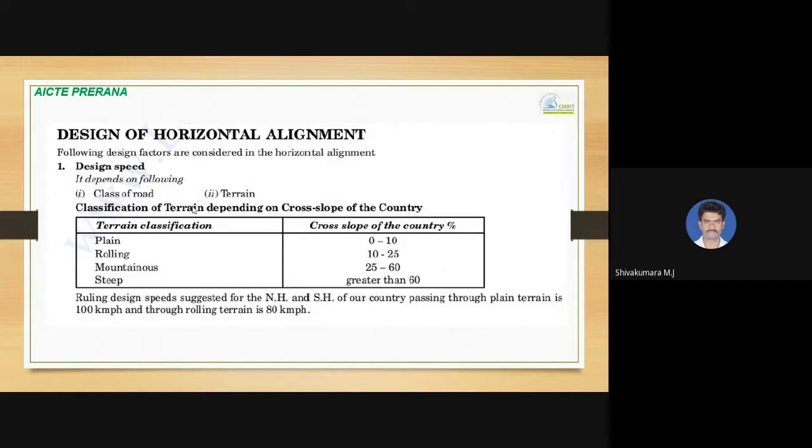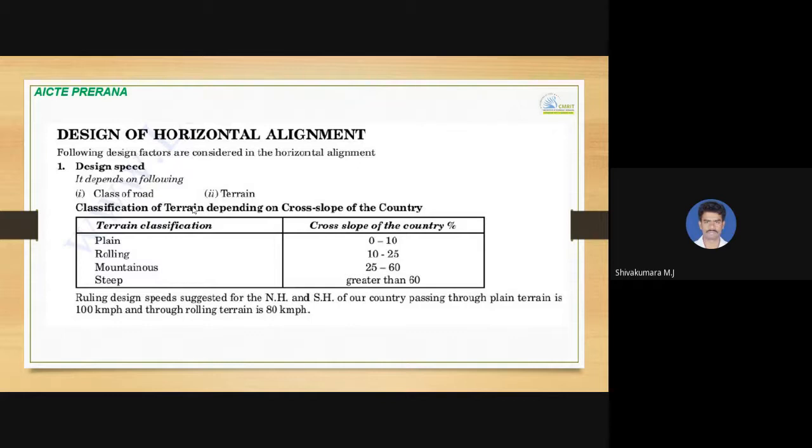It can be classified as plain terrain if the cross slope is 0 to 10%. If it is ranging between 10 to 25%, it can be classified as rolling. If it is between 25 to 60%, it is mountainous. And if it is greater than 60% cross slope, then it is classified as steep terrain.